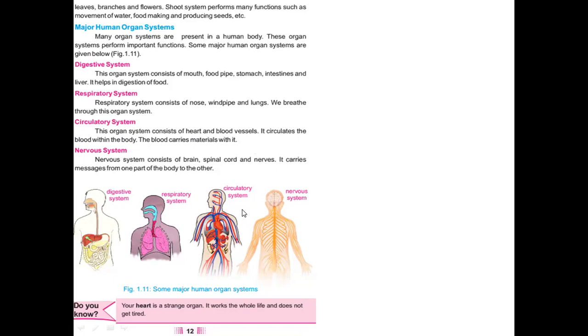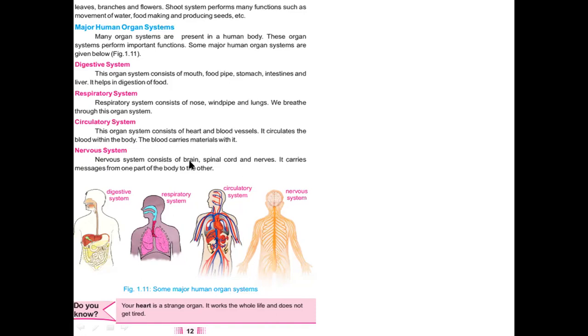You will study about them in higher classes. So arteries carry oxygenated blood, as you have studied in grade 5, and veins carry deoxygenated blood. So all these organs form circulatory system in the body. The blood carries material with it. Yes, because they carry blood. So from one place to another, our food, nutrition, oxygen, and carbon dioxide are also carried.